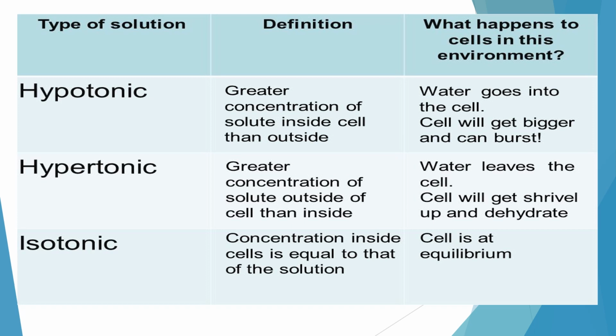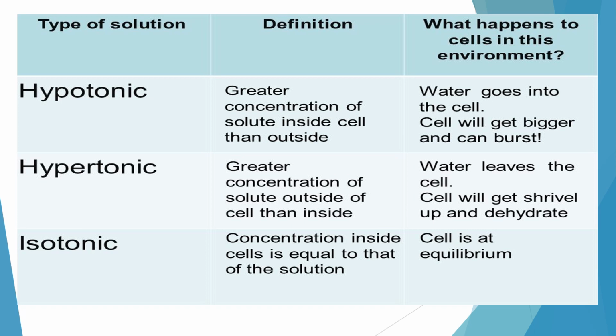So this is briefly the different types of solution, their definitions, and what happens in the cell. Hypotonic solution: greater concentration of solute inside the cell than outside, or in other words, greater concentration of solvent outside the cell. What happens to the cell in this environment? Water goes into the cell, it will get bigger and can burst.